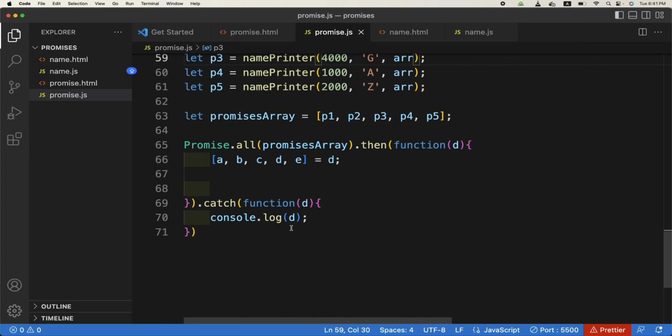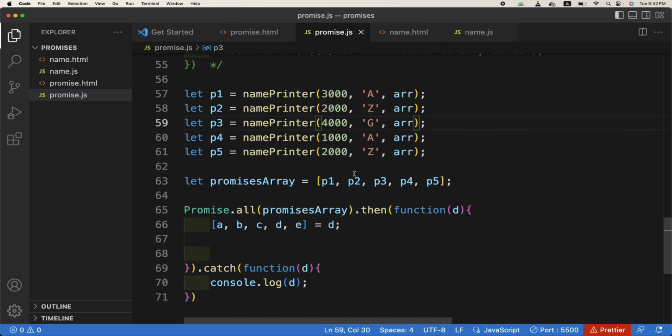one of the drawbacks of using promise.all is that if any of the individual promises has a reject in it, all of them will be rejected. Got it? Here, for example, we have 5 promises. These two should pass, and if it reaches G, it will be rejected, so it will be rejected overall.